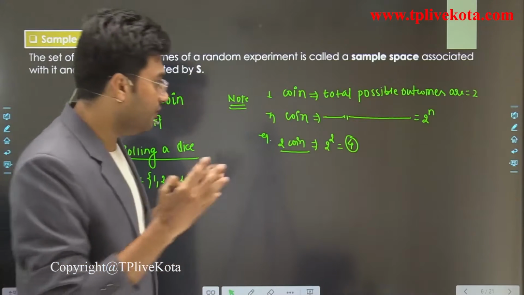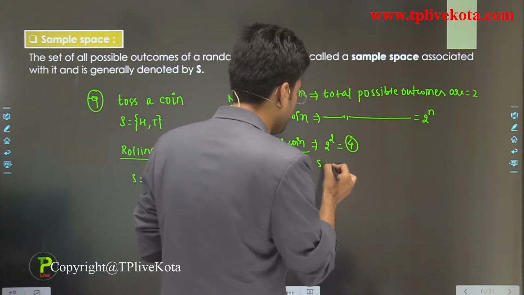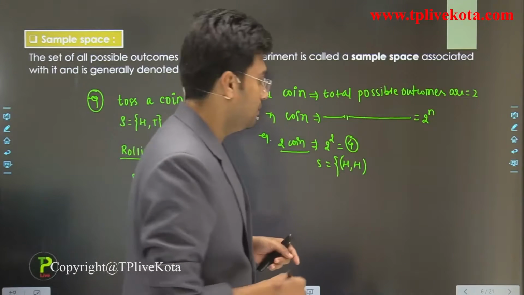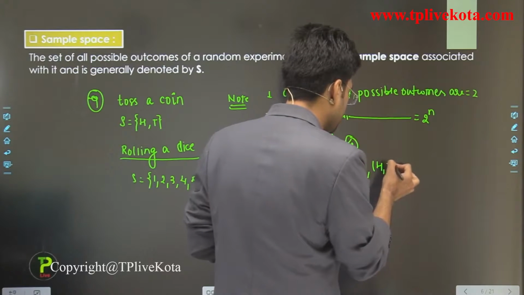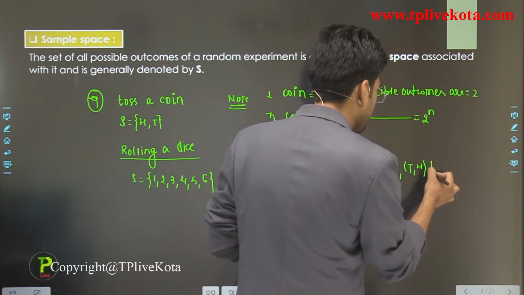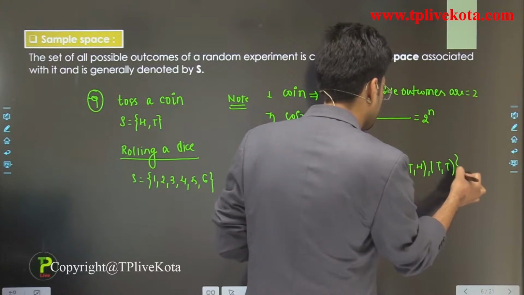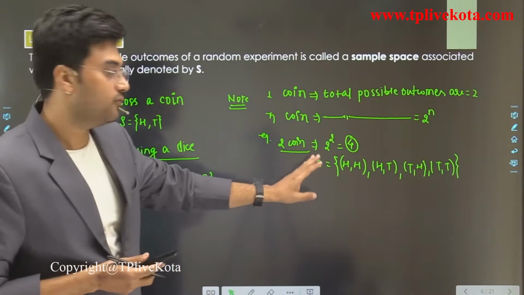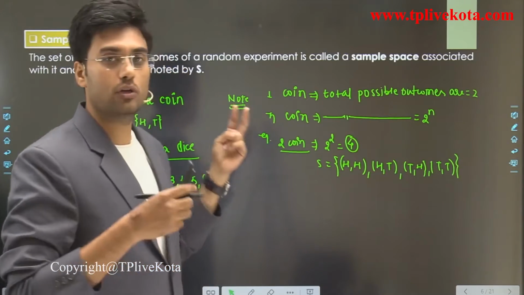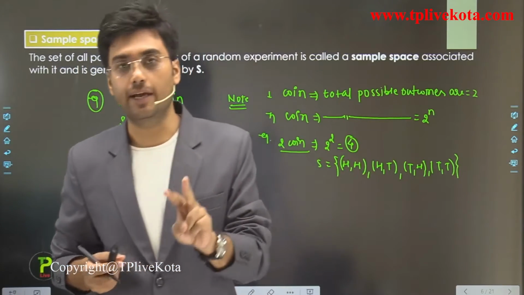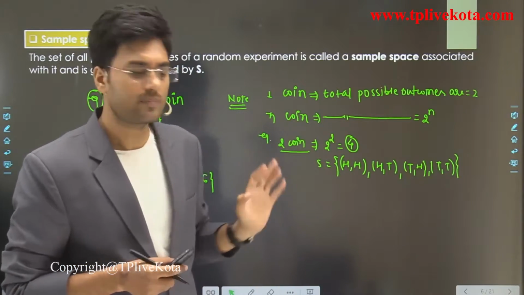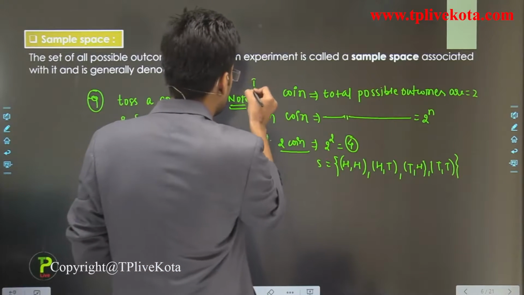Clear? And if you write the sample space for this, we can get head on both coins, head on first and tail on second, tail on first and head on second, and tail on both. So this is the sample space when we toss 2 coins. Similarly, when we have 3 coins, then total possible outcomes are 2 power 3, that is 8. And we can write the sample space for the 3 coins similarly. So students, this is the first note.